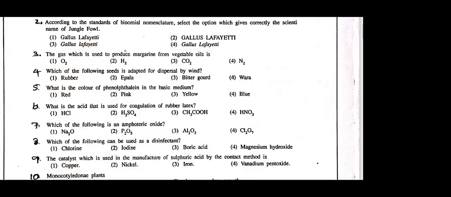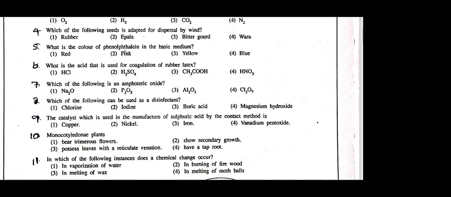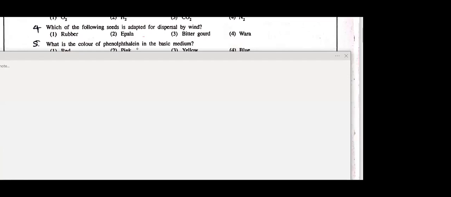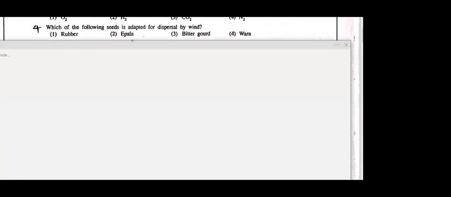Then next one. Let's see. Again you get this from unit 14. I'll ask this also: dispersed by wind. Who can tell me the answer for this one? Which of the following seeds is adapted to disperse by wind? Again, because in the second term you are getting questions until chapter 14, right?